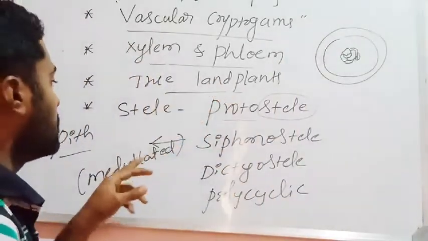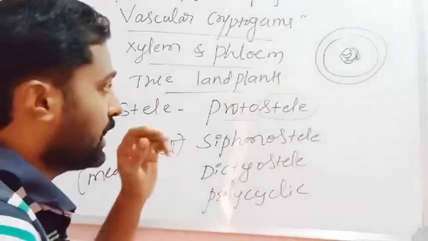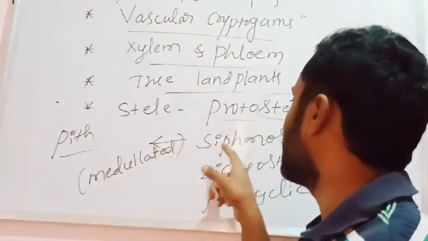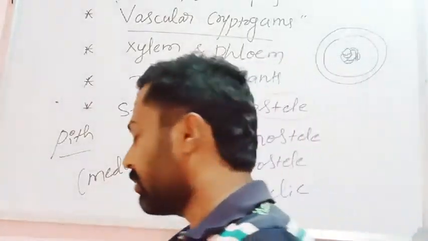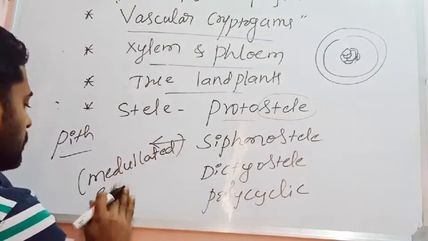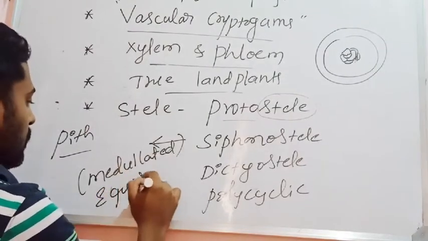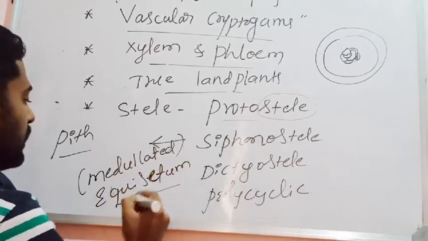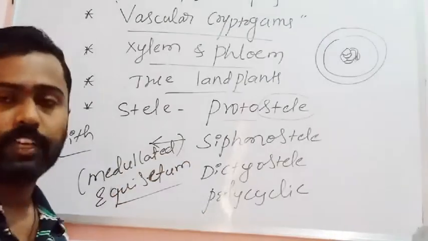The pith can be seen in the center of the stele. Such a type of stele is what is called siphonostele. That can be seen, for example, in the members of Equisetum. In plants like Equisetum, we can see the siphonostele.